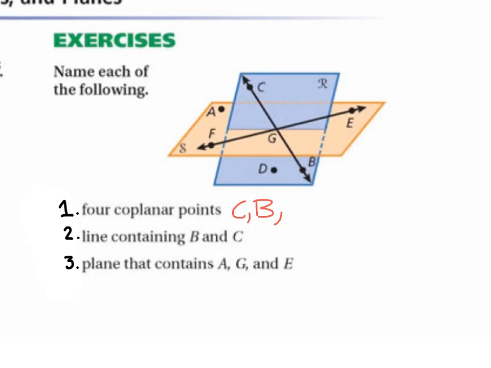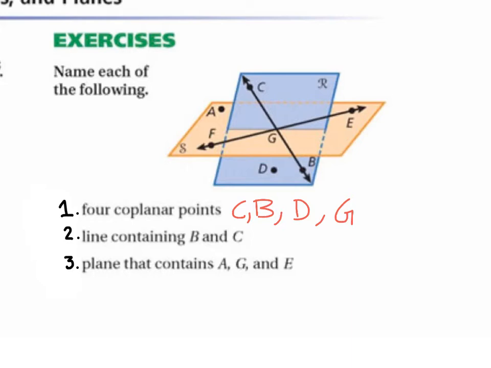So what are 2 other points on the blue plane? D and R is talking about the plane. So since R is the capital cursive letter, it's plane R. So the blue plane is plane R. What's another point that's on plane R? G. So those are 4 coplanar points that are on plane R.